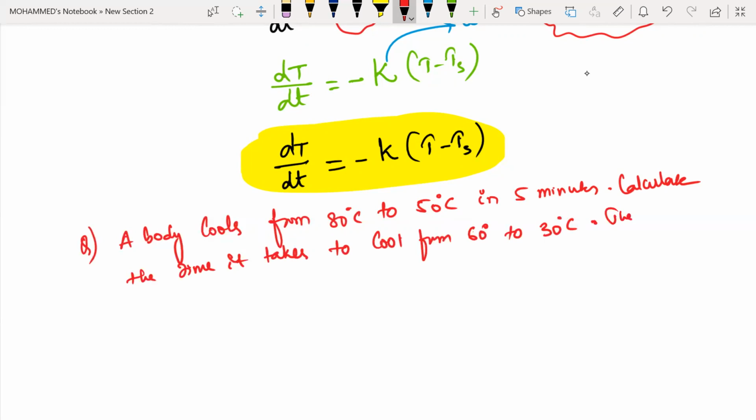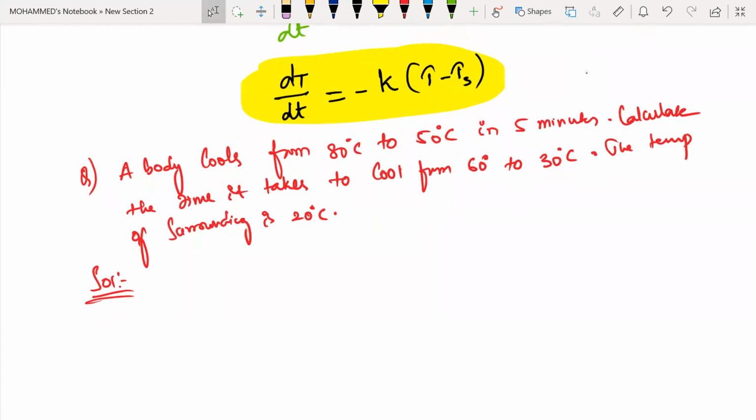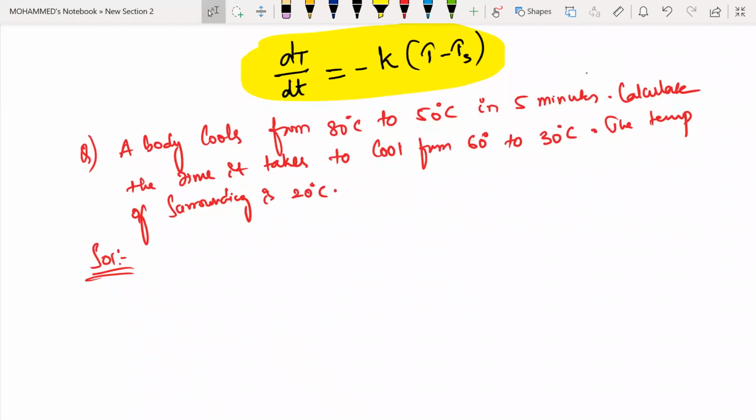The temperature of the surrounding is 20 degrees centigrade.